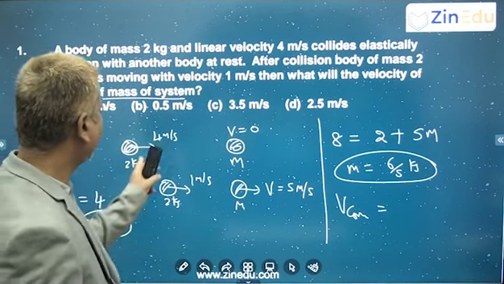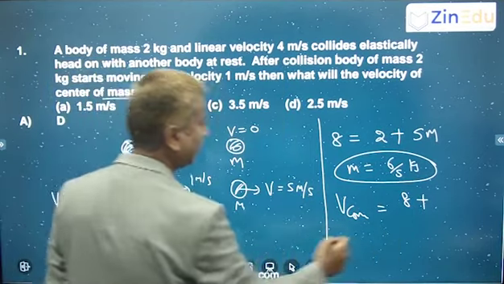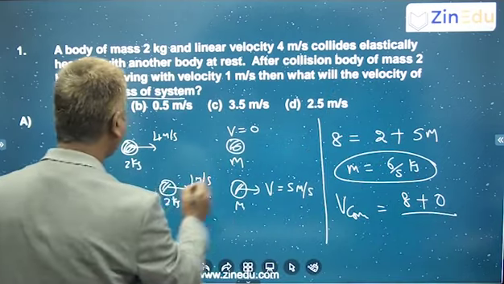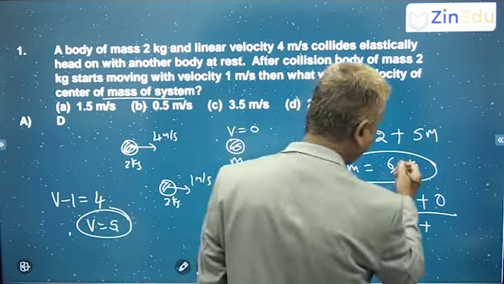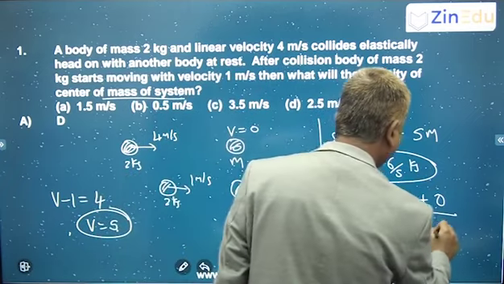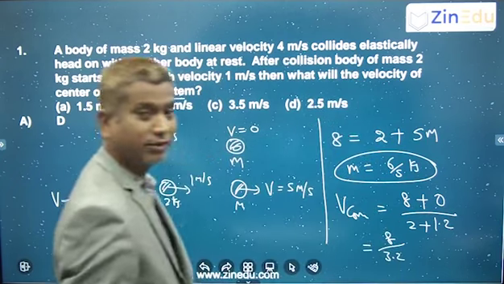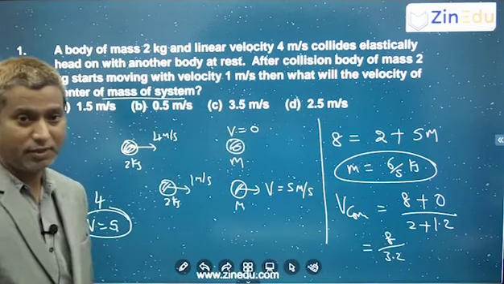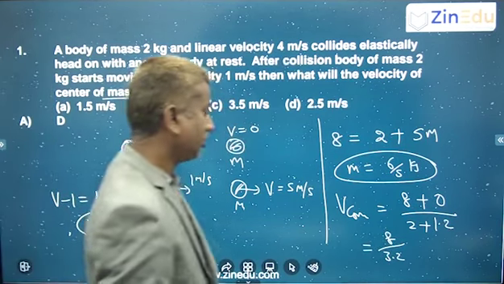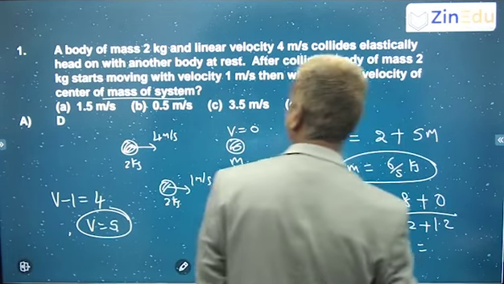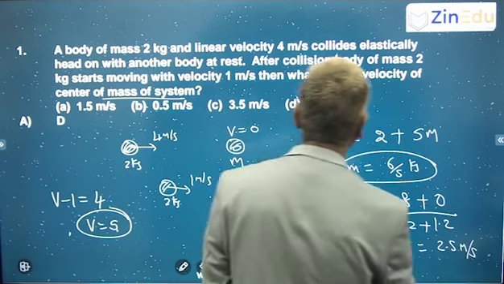So I am using here m1v1 plus m2v2, anyway 0, by m1 plus m2, so 8 by (2 + 6/5), which comes out to be 8 by 3.2, right? So 80 by 32. So 5 by 2, so it's around how much? 2.5 meter per second. This value comes out to be 2.5 meter per second.